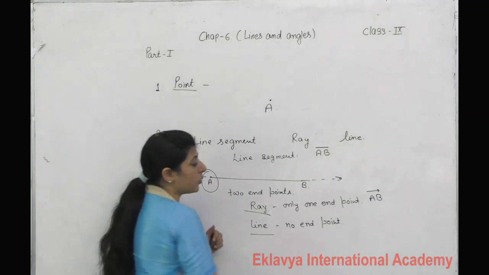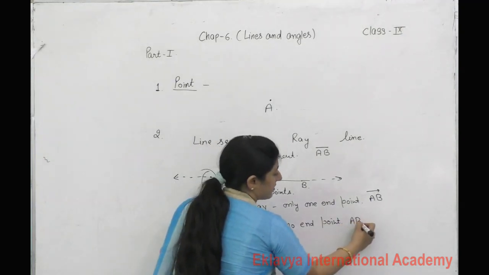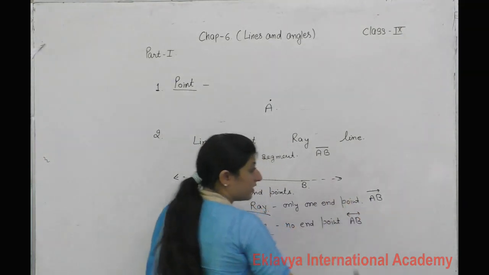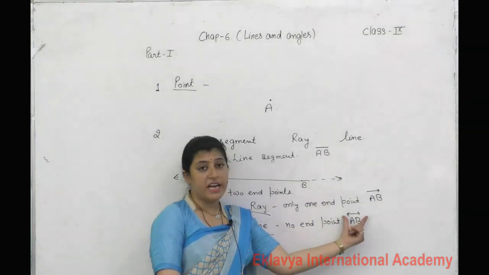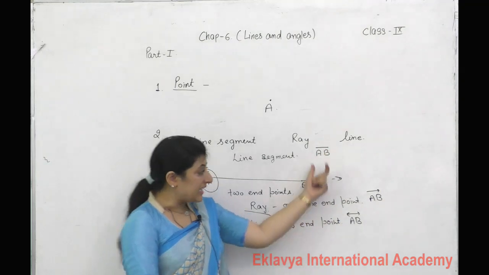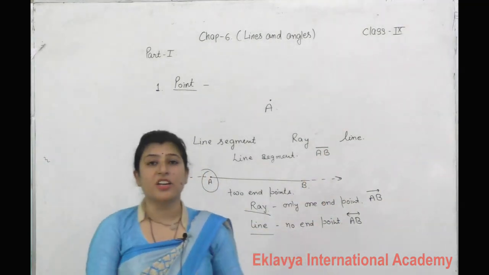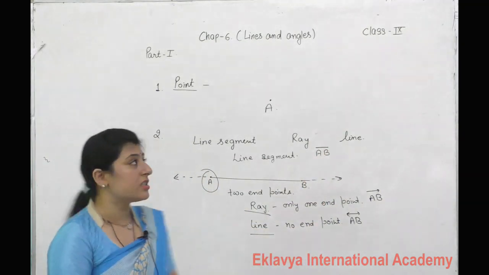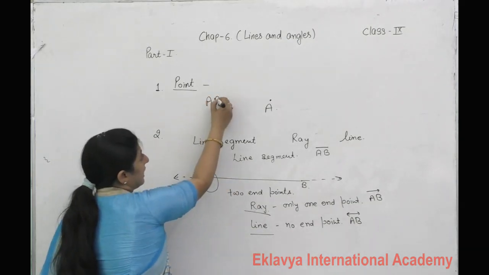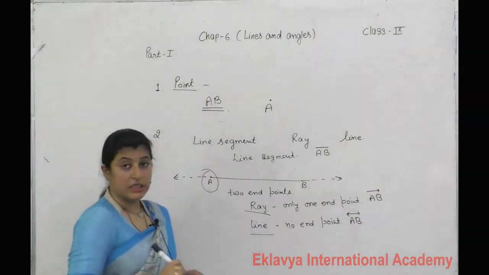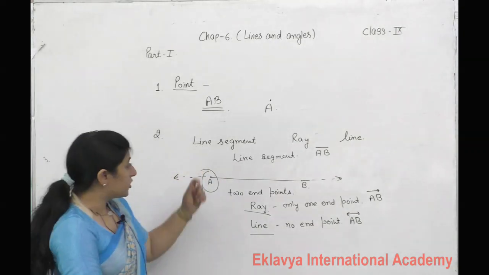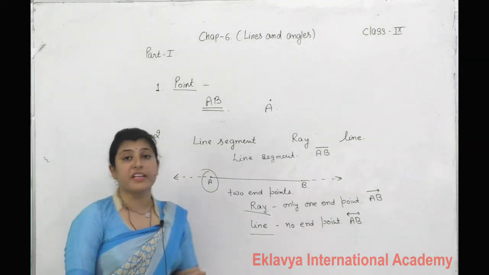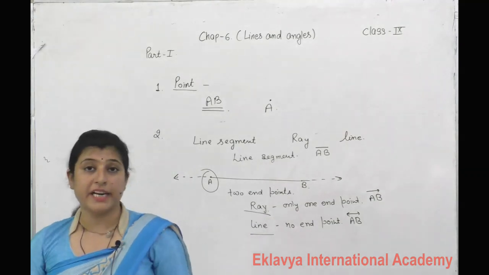Or if I want to express a line, then we show it like this, AB, with an arrow on both sides. In this chapter basically there is no differentiation, we just use AB, but still you should be aware of the difference between a line segment and a ray.